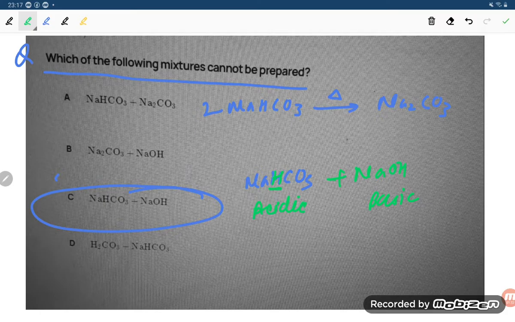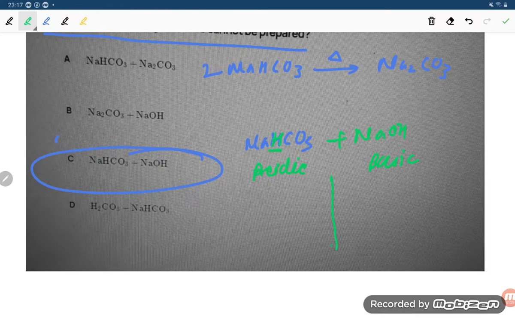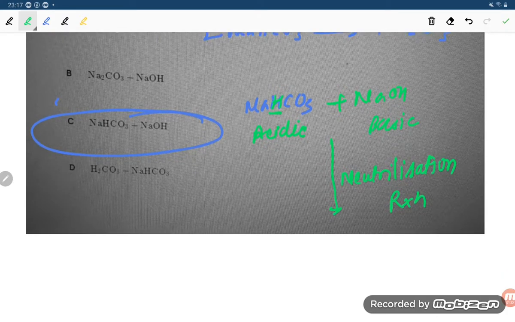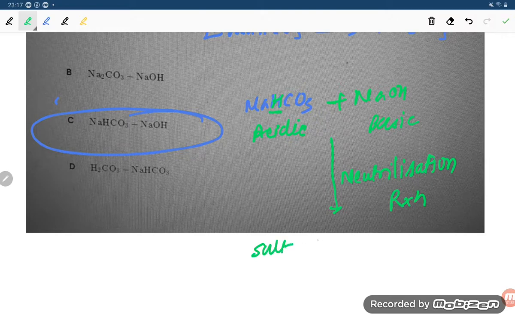So what will be there, student? This will be the neutralization reaction. So in this neutralization reaction, salt plus water will form, student. So how will salt plus water form, student? It will give Na2CO3.